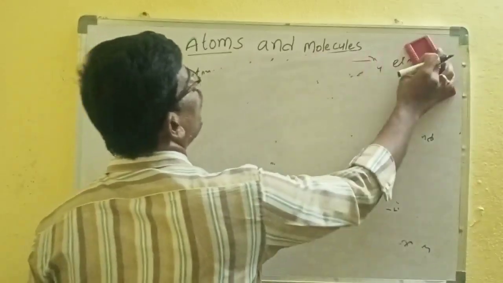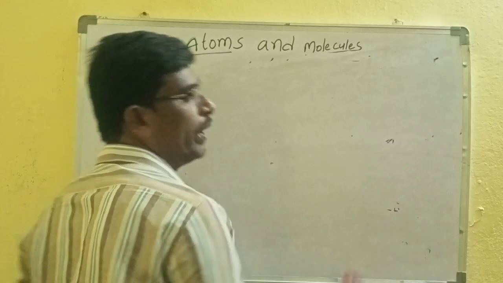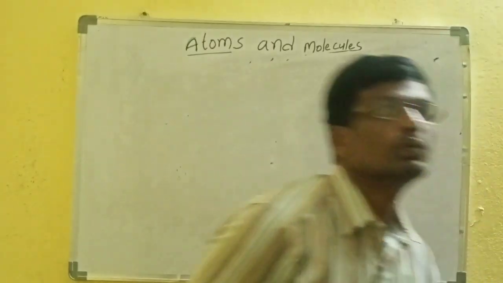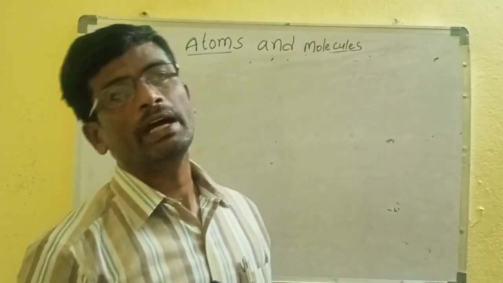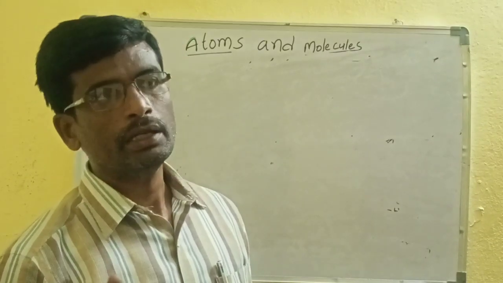Presently we have 118 elements. Why do we have to give names to the elements?